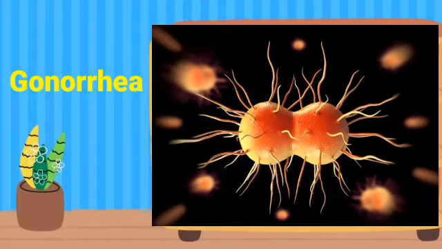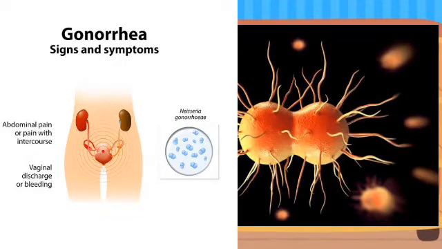Then we have gonorrhea. Gonorrhea is another example of a bacterial disease. Gonorrhea affects the reproductive organs of both male and female, and there are varieties of symptoms that show that a person has been infected with gonorrhea. So these are the symptoms.